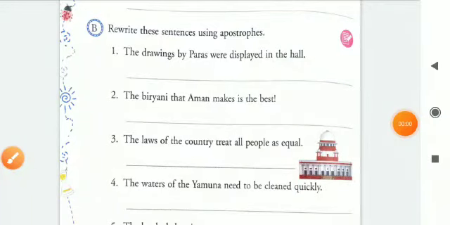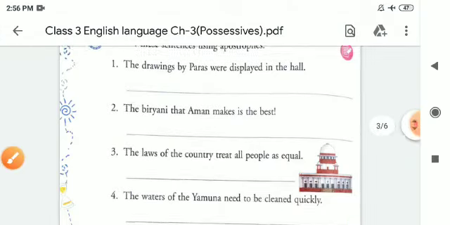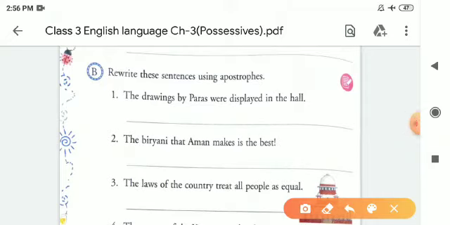Welcome back, children. As you know, in the previous session, we were learning about possessive form. So, here is the exercise: rewrite these sentences using apostrophe. So, children, as you know, if the noun is plural or already ends in S, just add an apostrophe after the S. So here we will also put our apostrophes.